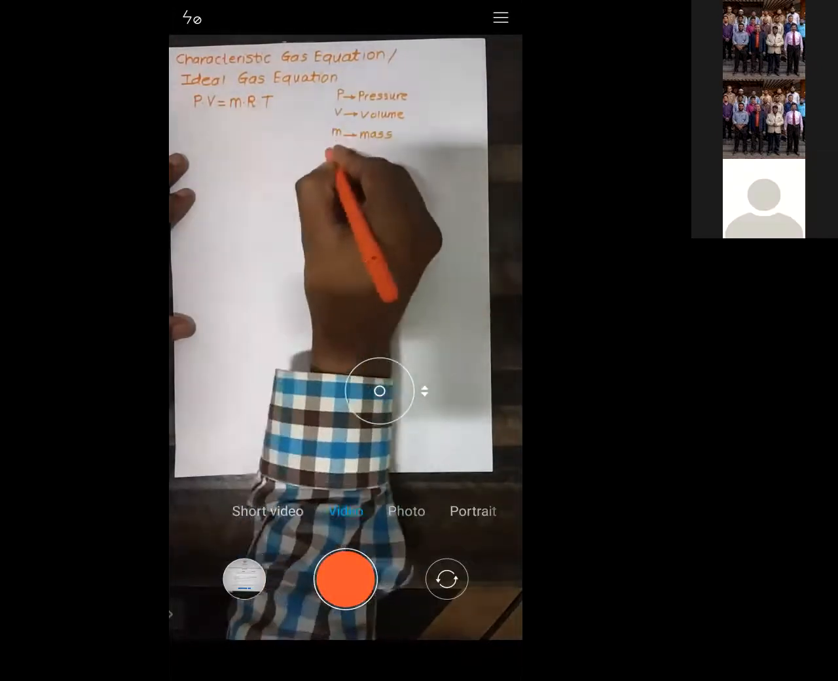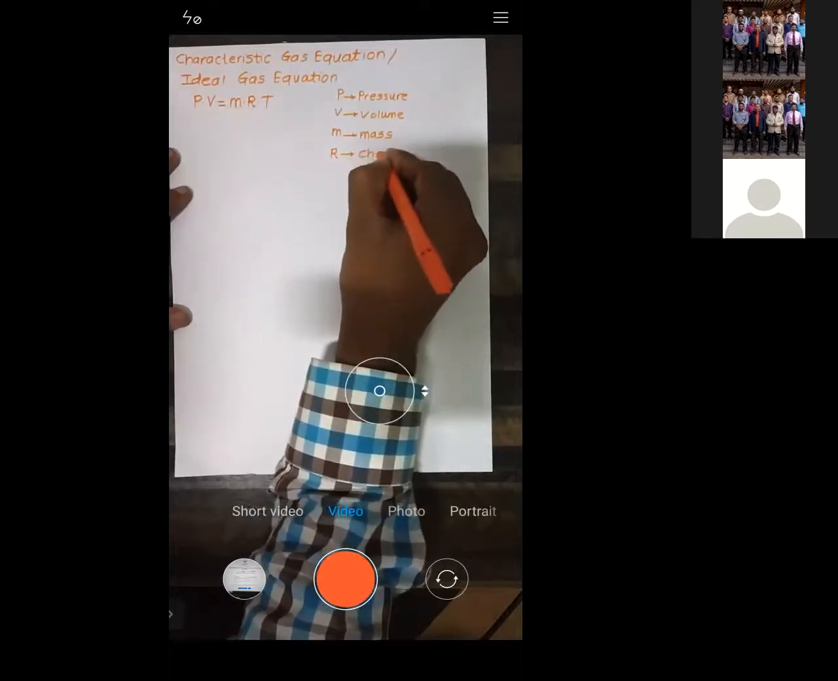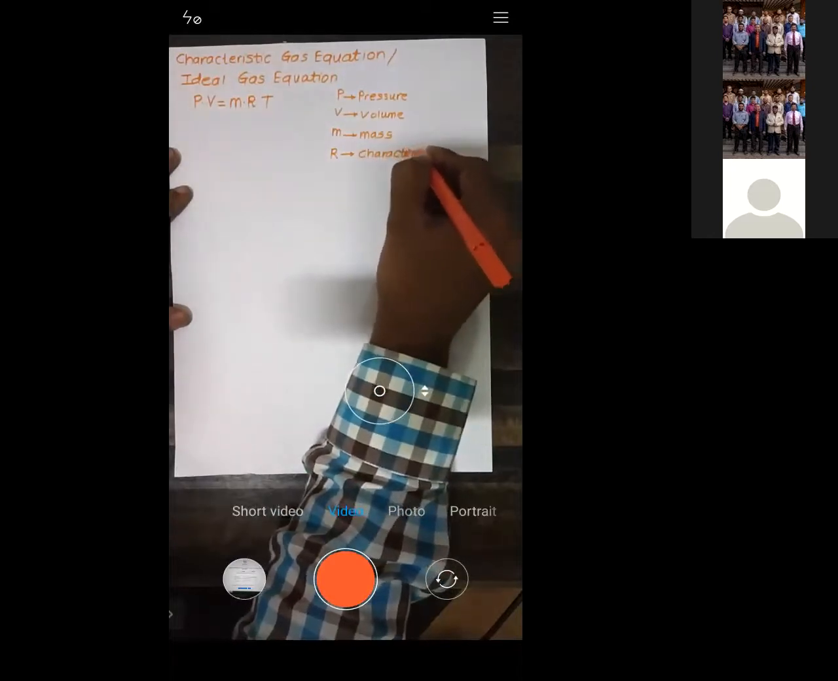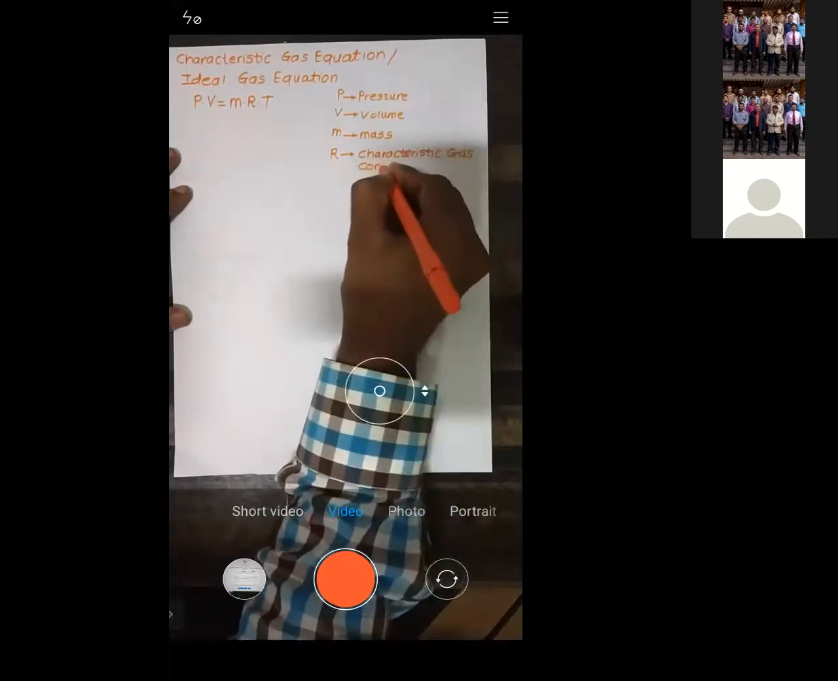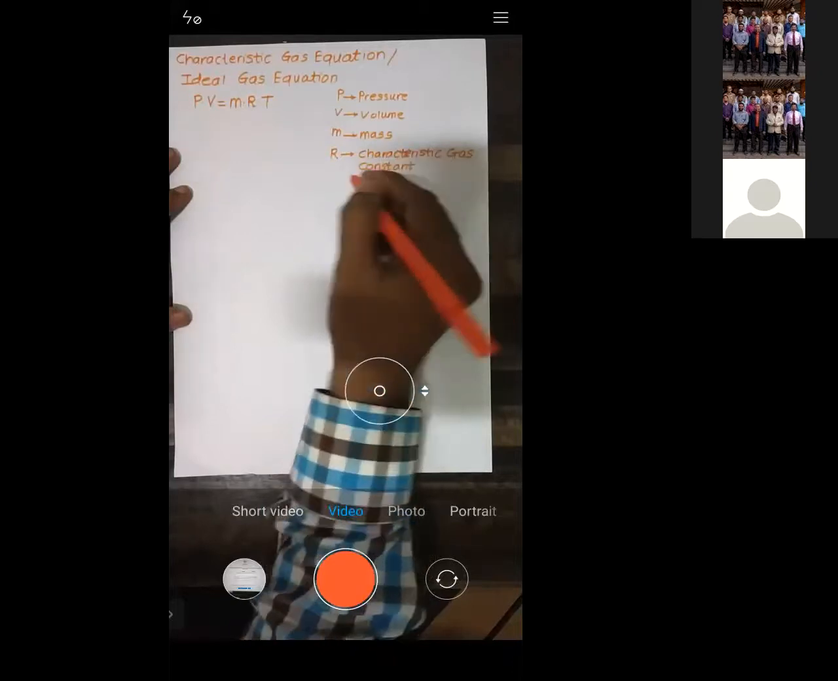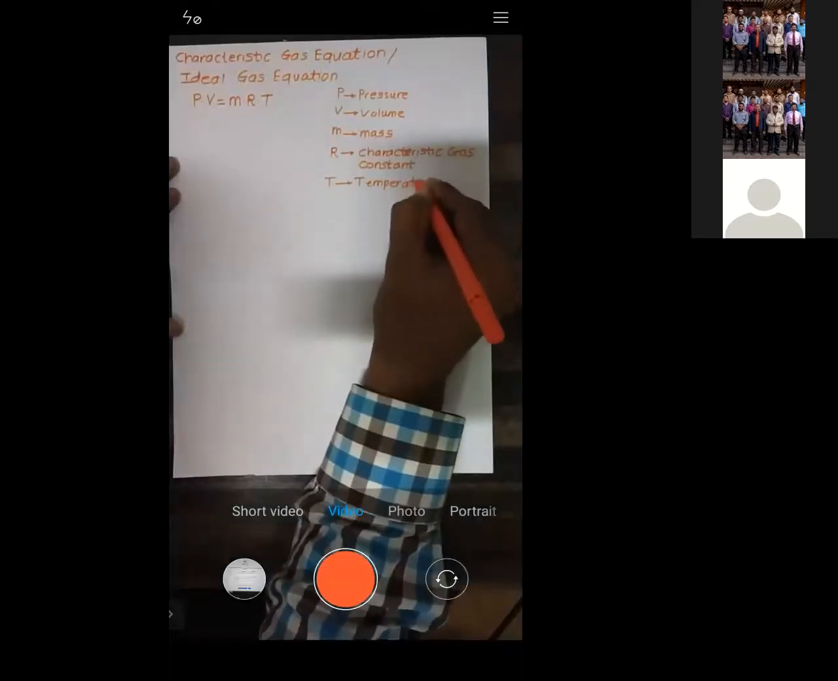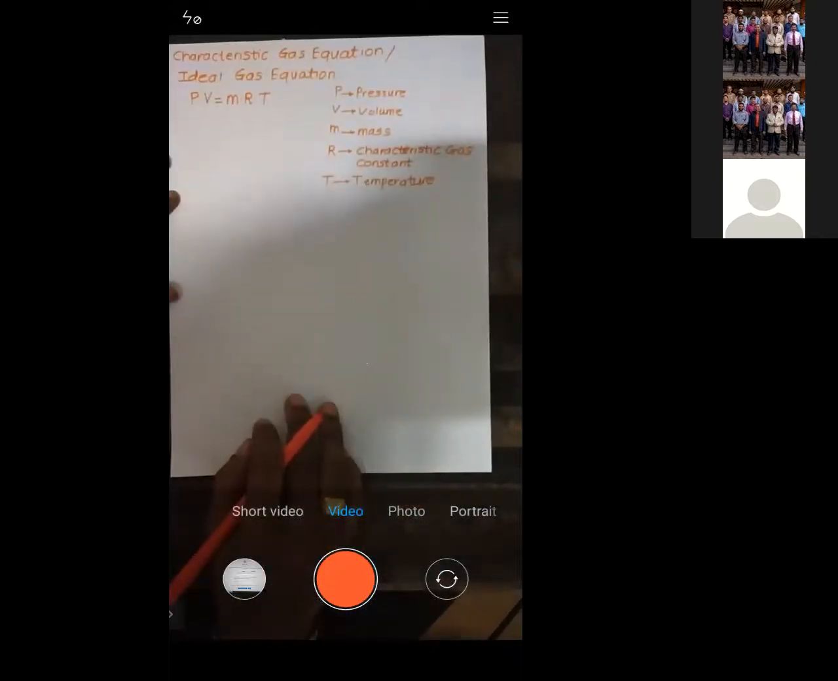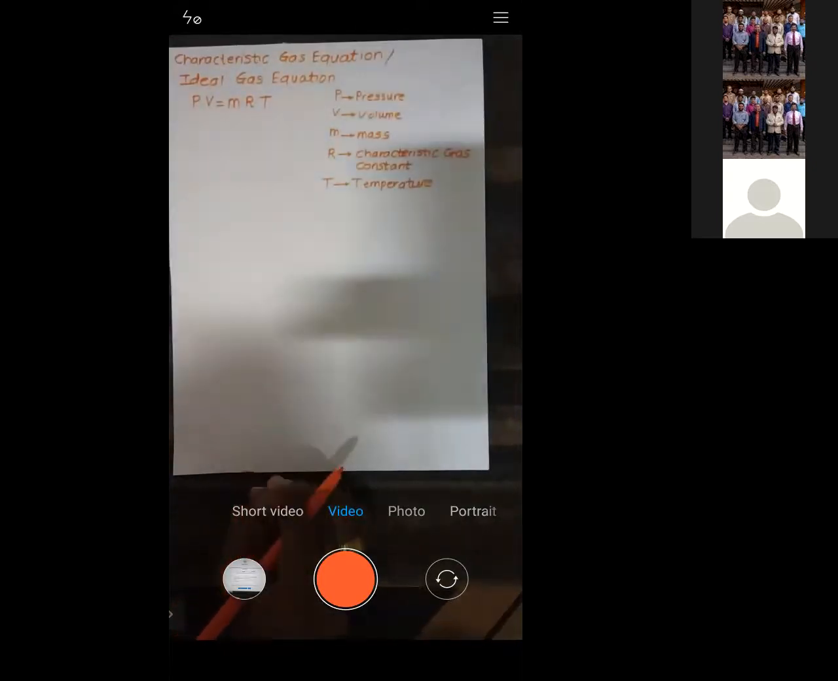Now see, what is R? R is called the characteristic gas constant. And what is T? T is a temperature. Try to understand: PV is equal to MRT, where P is pressure, V is volume, M is mass, R is the characteristic gas constant, and T is temperature, right?